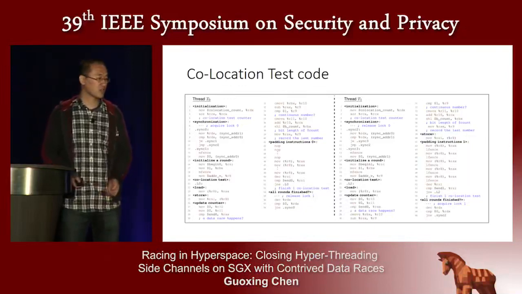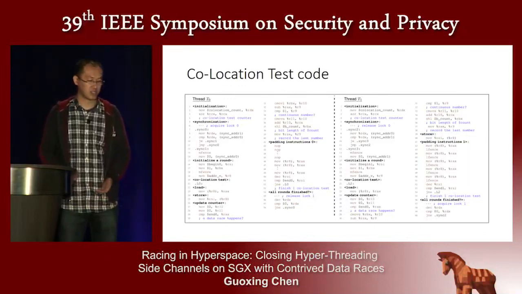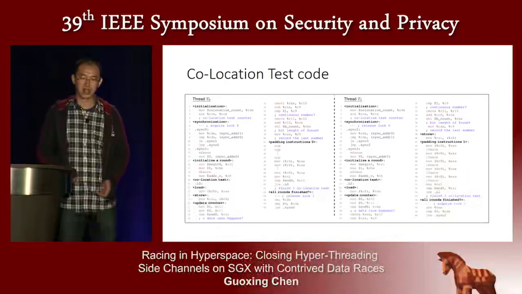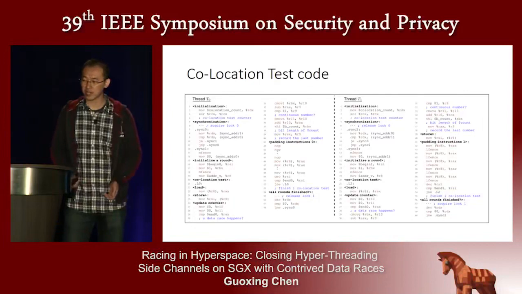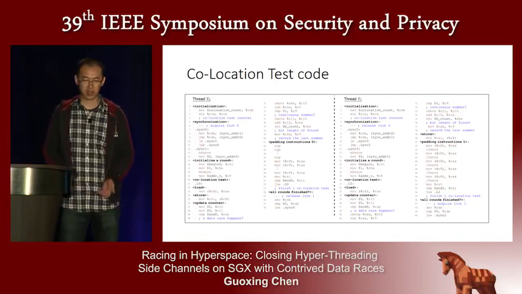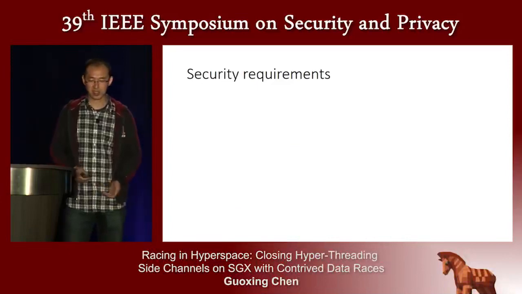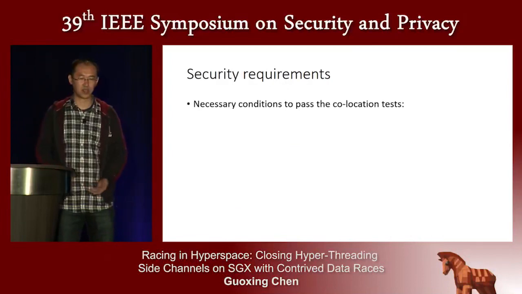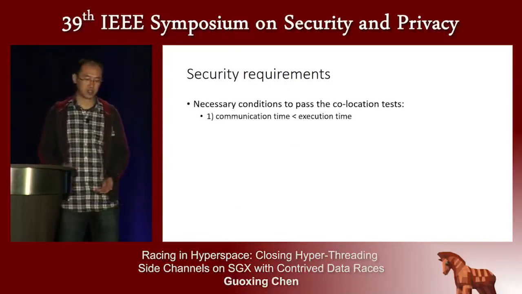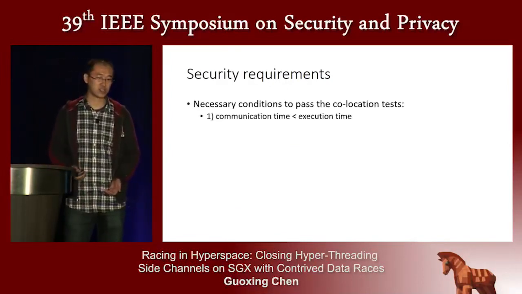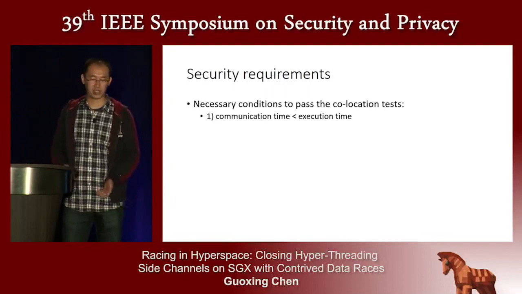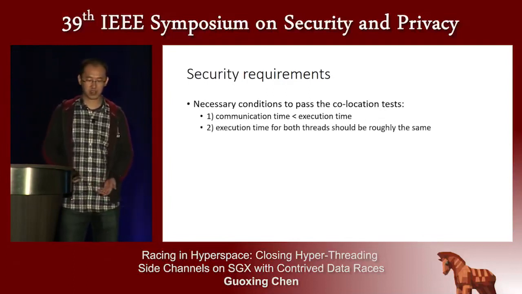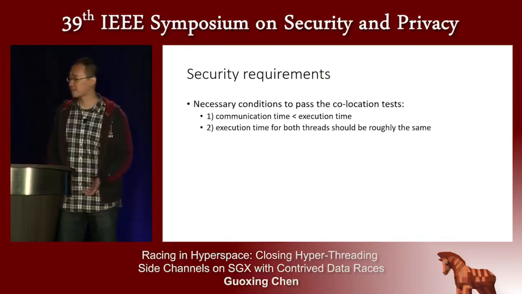And the next question is, how can we prove that our scheme is secure? In fact, a large chunk of our paper focuses on the security analysis, but due to time limit, I will just give a high-level description of the analysis here. So first, let's look at the security requirements. There are two necessary conditions to pass the collocation test. The first is that communication time should be less than the execution time. We've explained this already. And the second is that the execution time for both threads should be roughly the same.